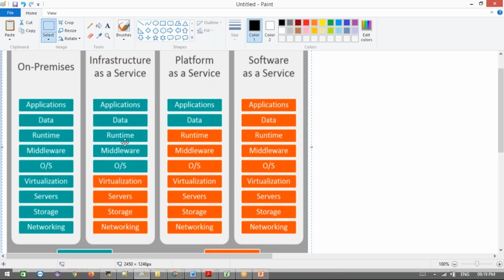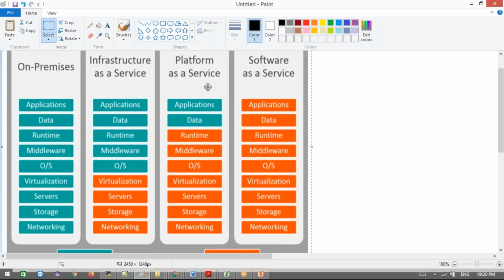For example, in AWS, GCP or Azure, most of the services they provide are infrastructure as a service. Even in that cloud, they provide a couple of services as platform as a service. Let's say Elastic Beanstalk is a platform as a service. Salesforce, that is not platform as a service, it will come under software as a service. Platform as a service is like Elastic Beanstalk.